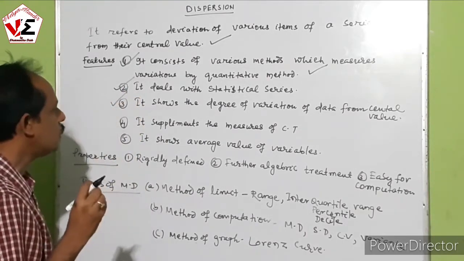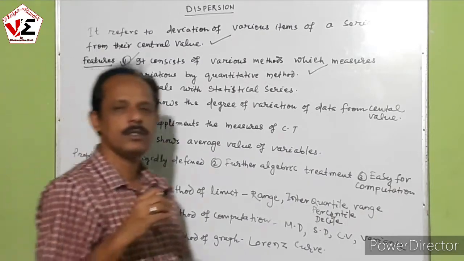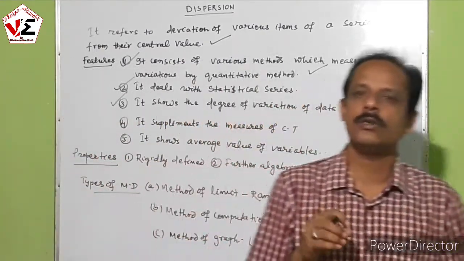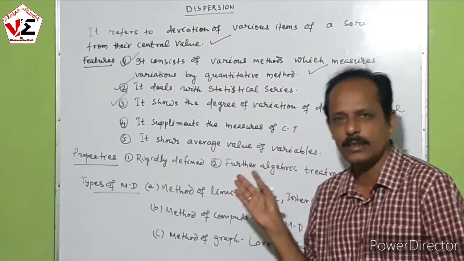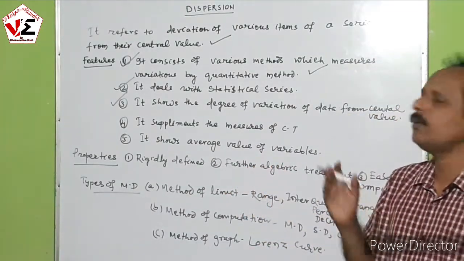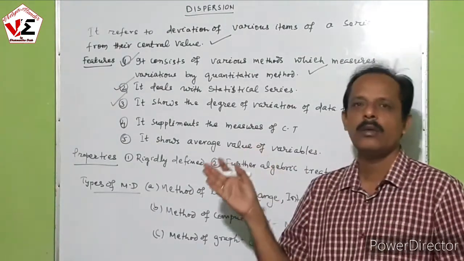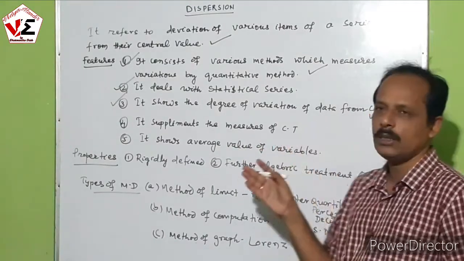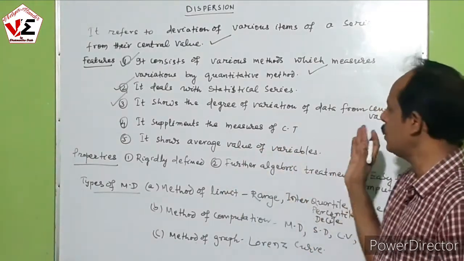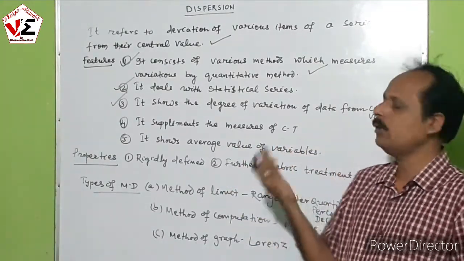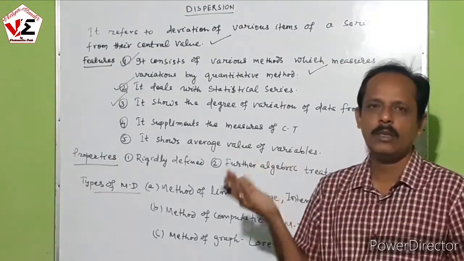Next one, it supplements the measures of central tendency. Why do we say it supplements the measures of central tendency? In central tendency we study mean, median, mode, then various positional values, moving average, progressive average, arithmetic mean, geometric mean, and harmonic mean.